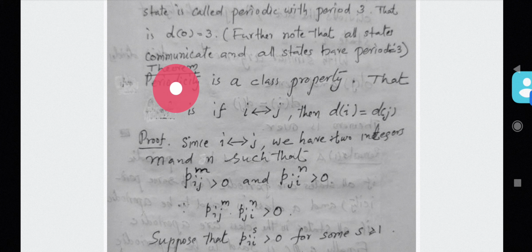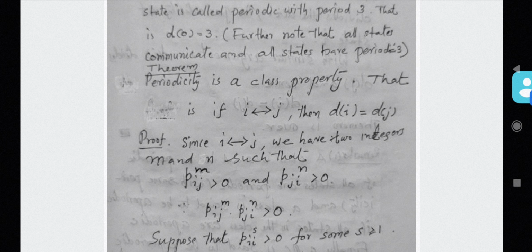Okay, this is the theorem. The theorem says that periodicity is a class property. That is, if I communicates with J, then periodicity of I is equal to periodicity of J.